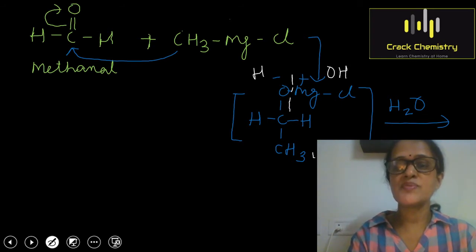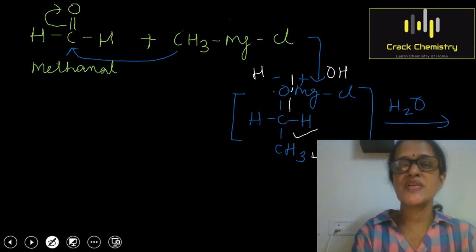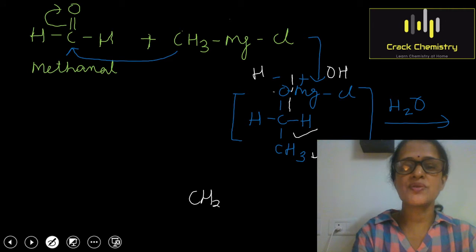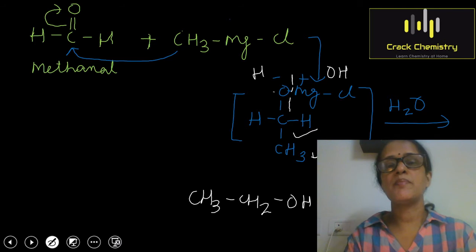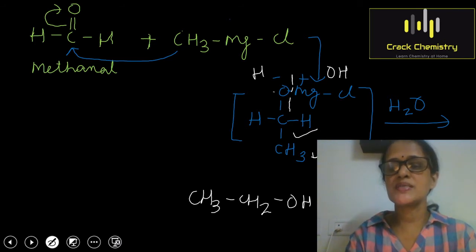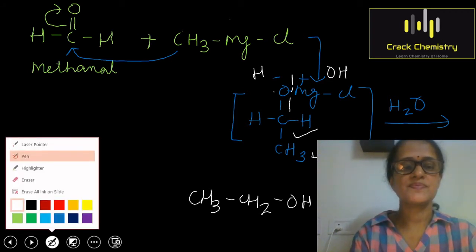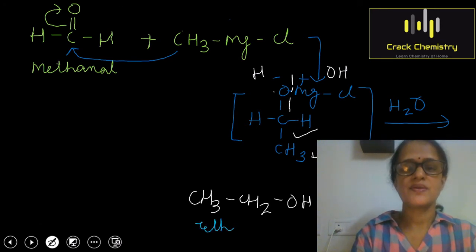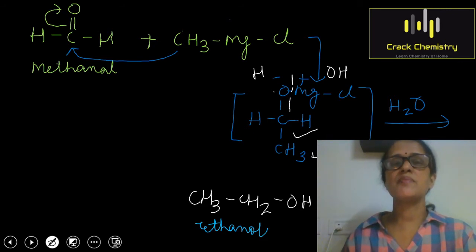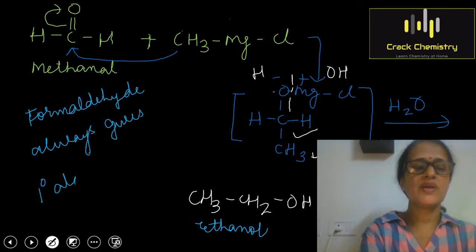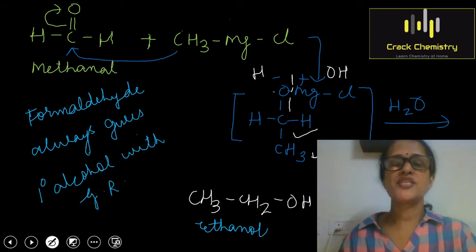I am starting from CH3. CH3, then CH2, and then O will be associated with H. So our product is CH3CH2OH, plus the byproduct will be MgOHCl. You can see here the product formed is ethanol, which is a primary alcohol. So we can conclude that formaldehyde always gives primary alcohol, 1 degree alcohol, with Grignard reagent. I hope it is clear to you.